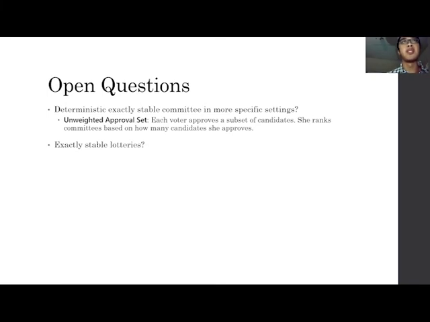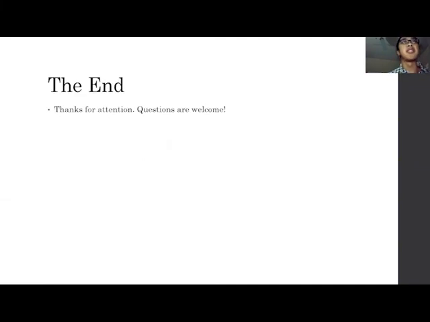There's also a question of whether exactly stable lotteries always exist. And also, can we get better constants in this problem? In our paper, the lower bound is 2 and the upper bound is 32. So can we get a better upper bound, for example? And another question is whether we can compute stable committees efficiently. In our paper, our results are for existence instead of computational. So that's all. Thanks for your attention.